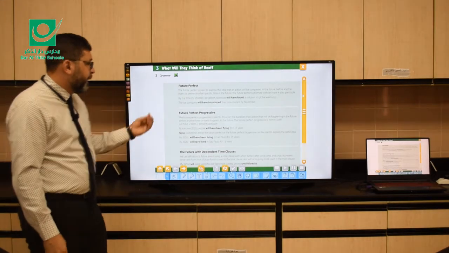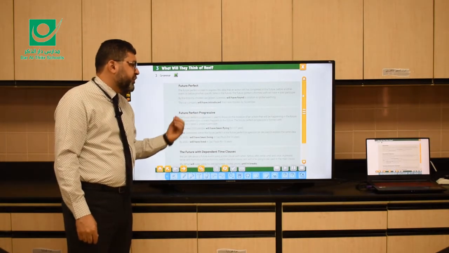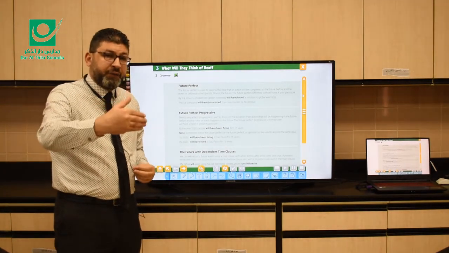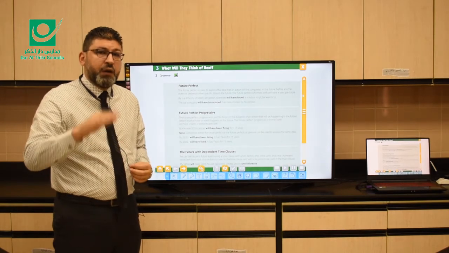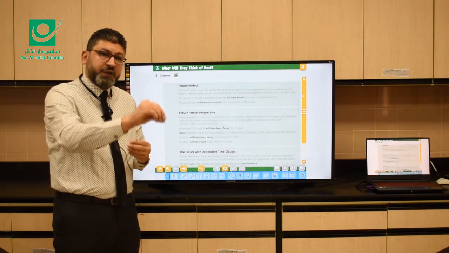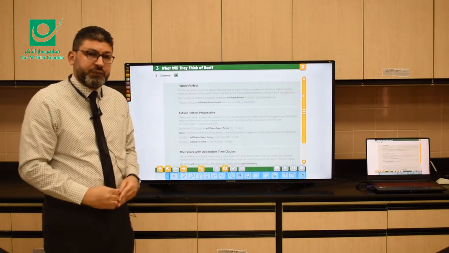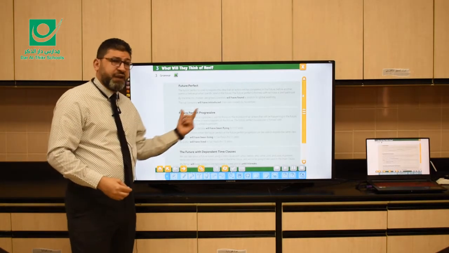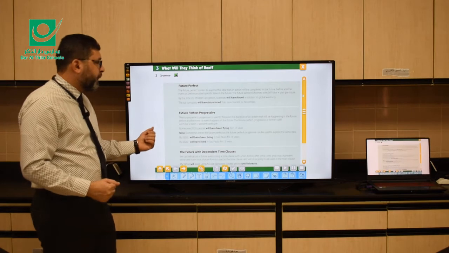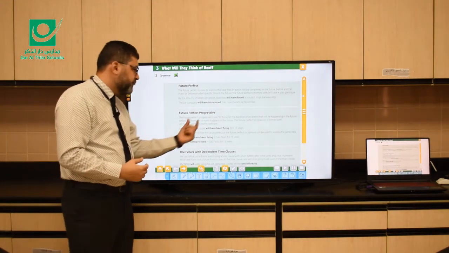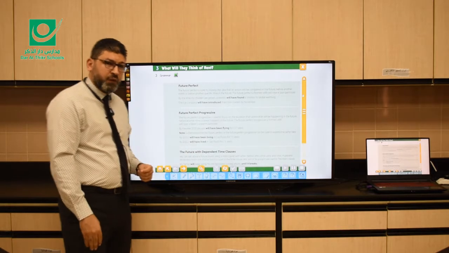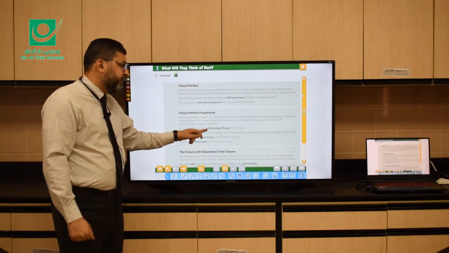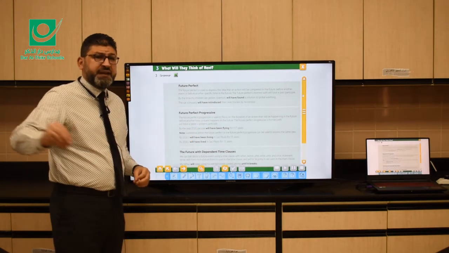Another example. The car company will have introduced their new models by November. Again, this action will have been done. An action that will be completed at a specific time in the future or before another action. What about if I want to use the future perfect progressive? I mean, if I want to add the ing form, because the word progressive in any tense means ing. What will be the difference? If I say, for example, I will have eaten or I will have been eating.